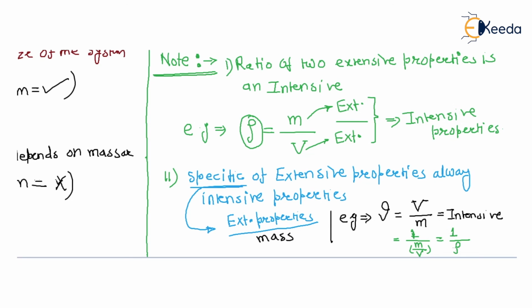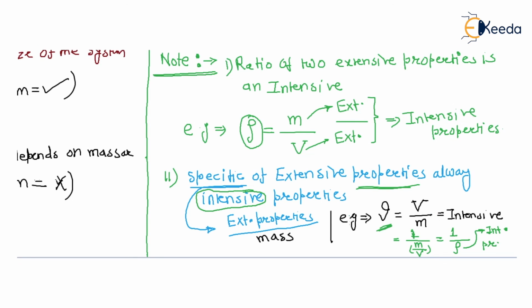We already know that density is an intensive property. So these are intensive properties. So specific volume is an intensive property. So specific properties are always intensive properties, right?